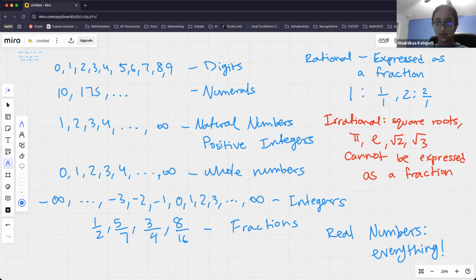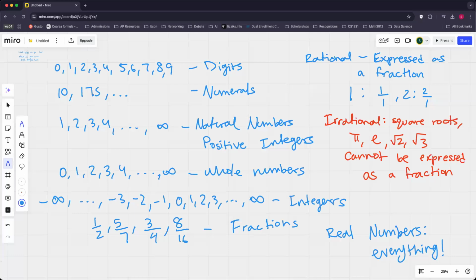I see, Adek, you have a question. Do you want to go ahead and unmute and ask it? So does that mean that rational numbers are just numbers that can be expressed as a fraction? So if something is not rational, that means it cannot be expressed as a fraction, like how all integers and all whole numbers can be expressed as a fraction. So would that be irrational? That is absolutely correct, yes. So rational numbers include whole numbers, natural numbers, integers, because all of those can be expressed as a fraction. So that is absolutely correct.